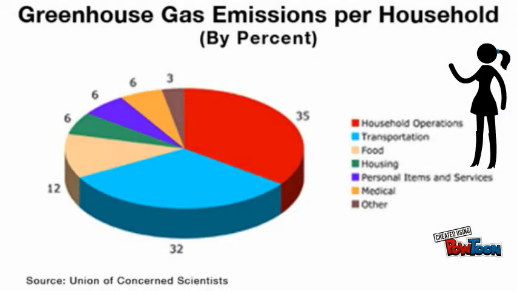Look at this graph. This is a graph about greenhouse gases in each household. 35% is household corporations, 32% is transportation, 12% is food, 6% is housing, 6% is personal items and service, 6% is medical care, and 3% is other. This is how much greenhouse gases is in each house. We should start doing things to decrease greenhouse gases. There are other problems with greenhouse gases. Now we're going to talk to an expert about this.